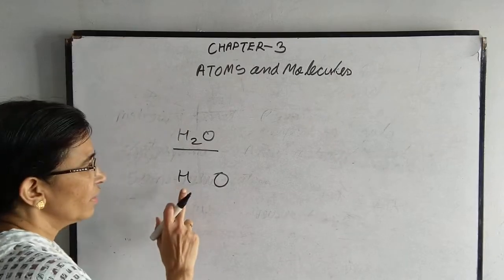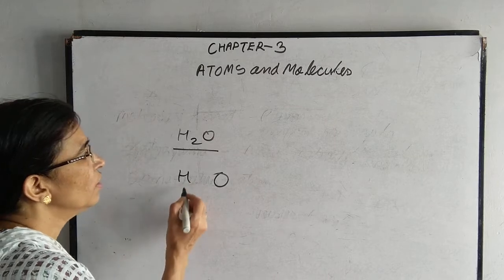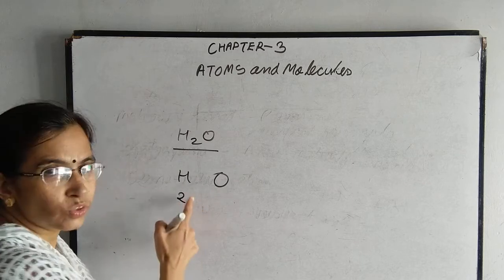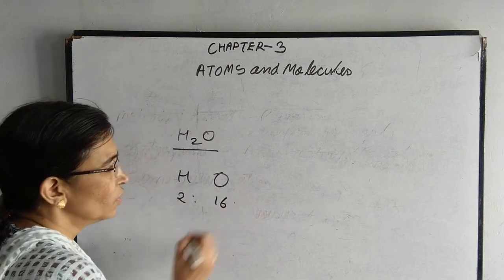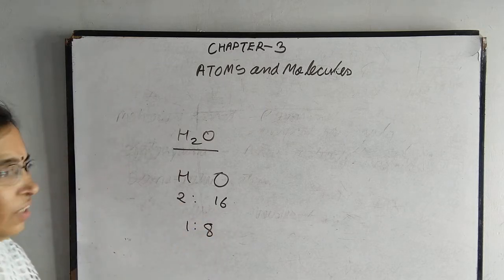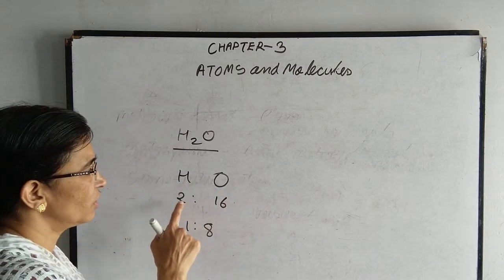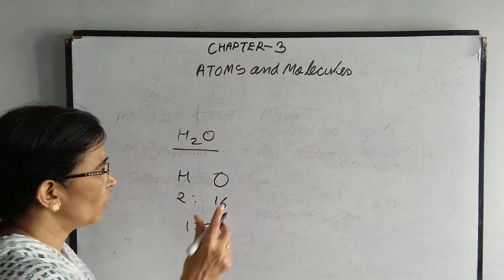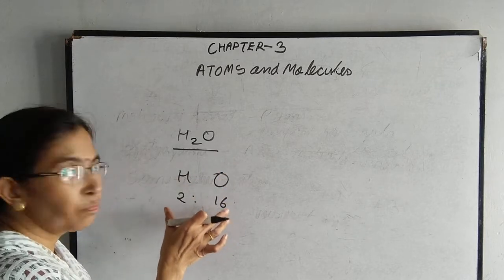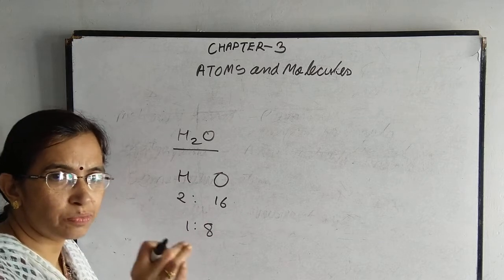Second, what they said, that the elements should combine in the same proportion by mass. Means water, H2O, hydrogen has atomic mass 1, so H2 means the mass is 2. Oxygen atomic mass is 16. So their ratio is fixed, 2:16, or the simplest ratio is 1:8. So when water is formed, hydrogen and oxygen always combine in the ratio of 2:16. Then only we can say water is formed. This is called the law of chemical constant proportion, or constant composition, that the composition of elements is always fixed.